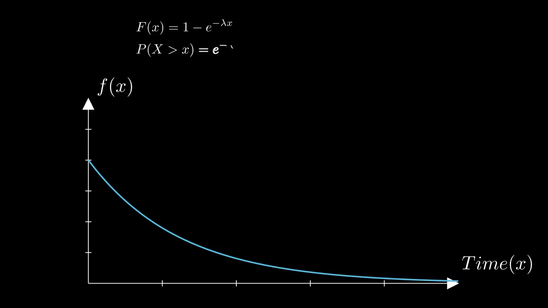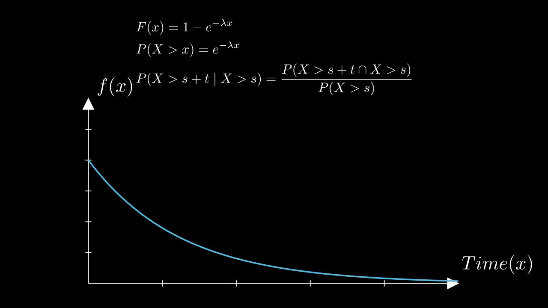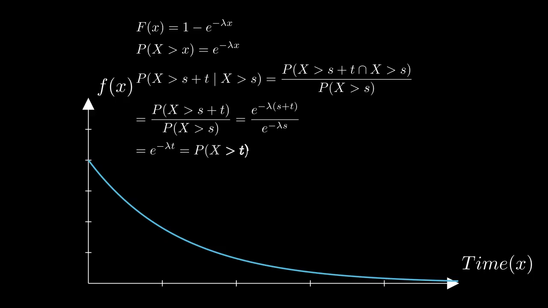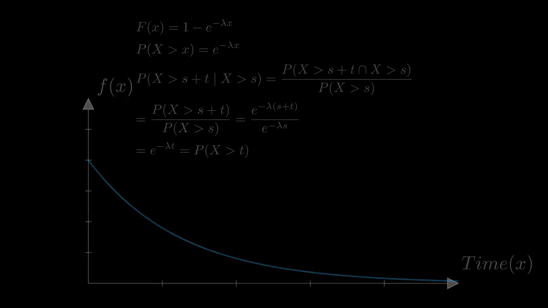To prove this, we look at the cumulative distribution function, or CDF, which is F(x) = 1 − e^(−θx). The survival function, which is the probability of lasting longer than x, is P(X > x) = e^(−θx). When we plug this into the conditional probability formula, the terms involving the past time, s, cancel out perfectly, leaving us only with the term for the future time, t.